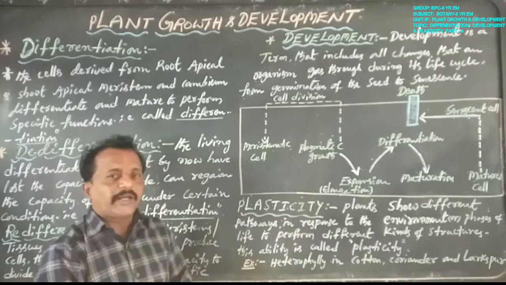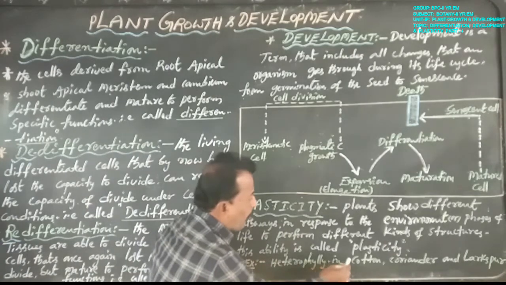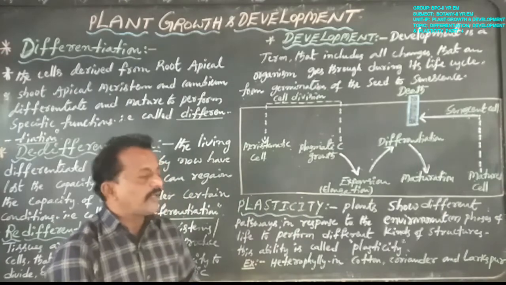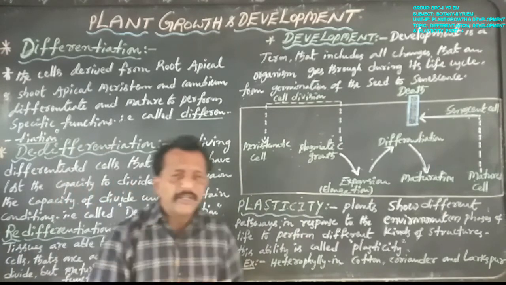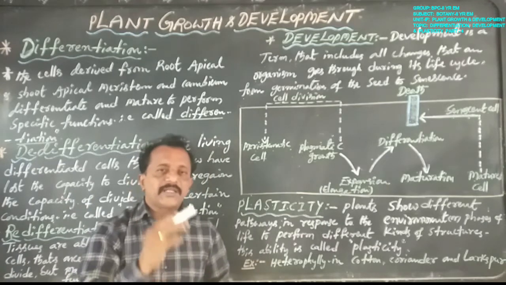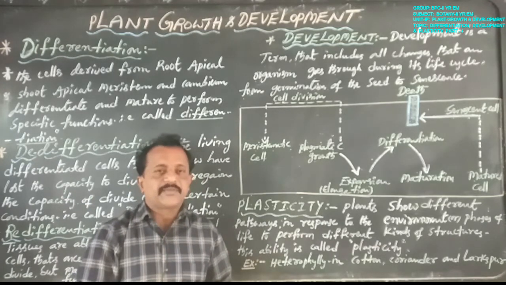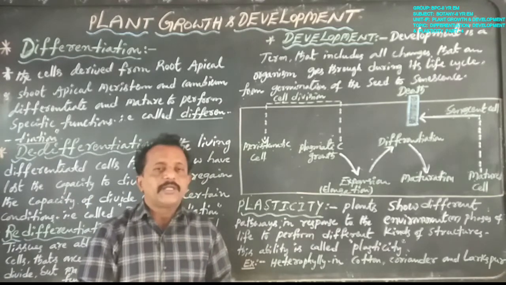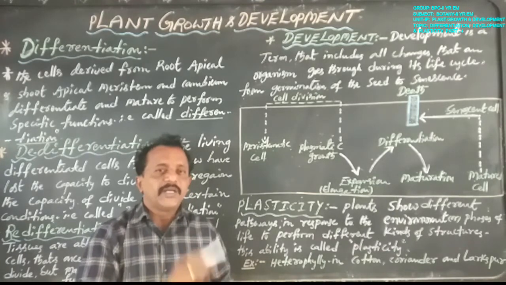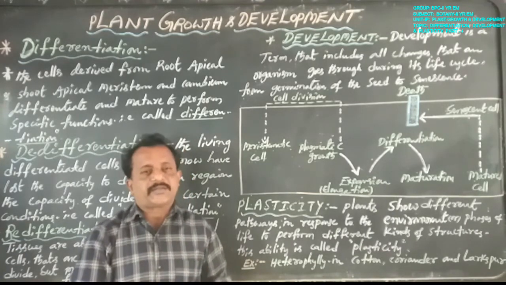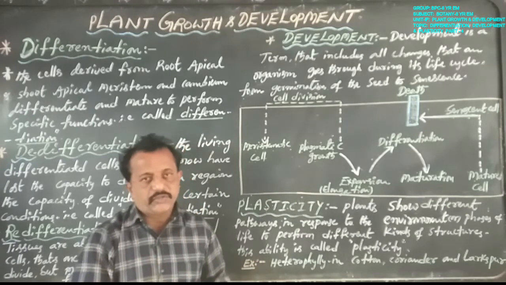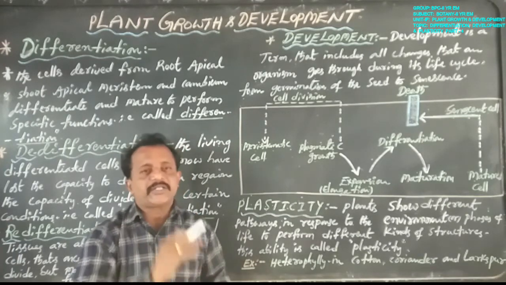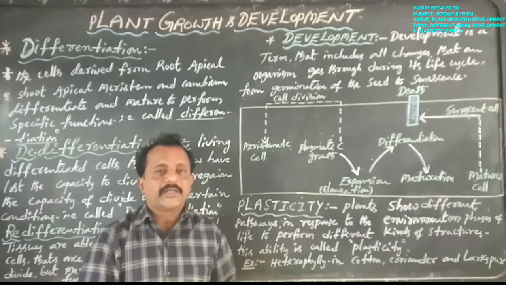The best examples are here: heterophyly in cotton, coriander and larkspur. Generally the leaves of several plants are similar in size, but in some plants the leaves appear as different kinds of structures in the juvenile or adult stage. That is called heterophyly.